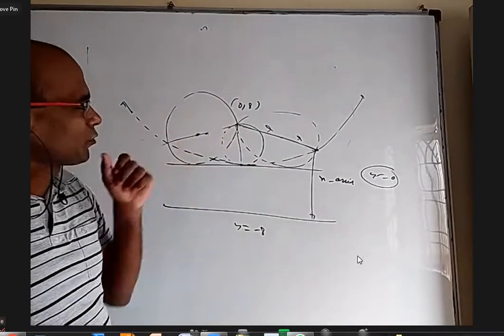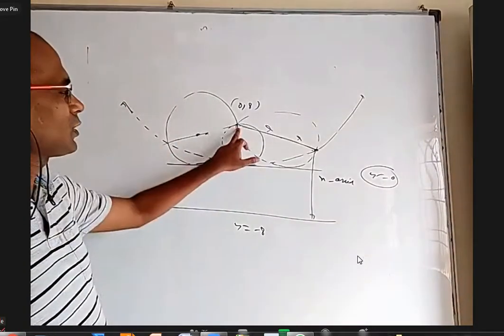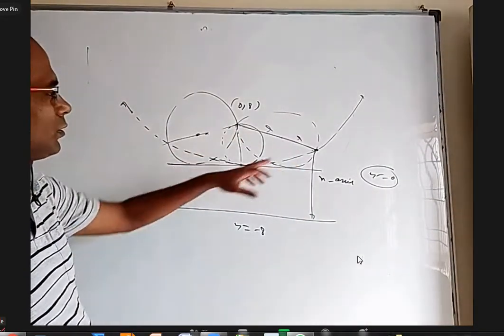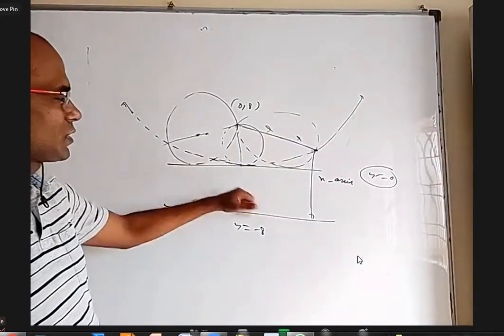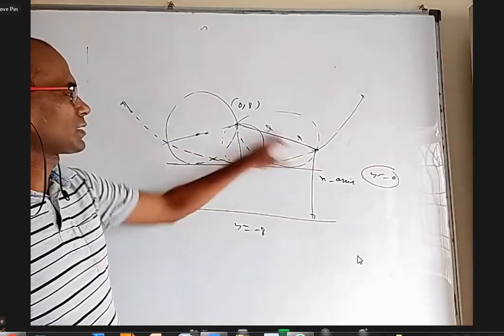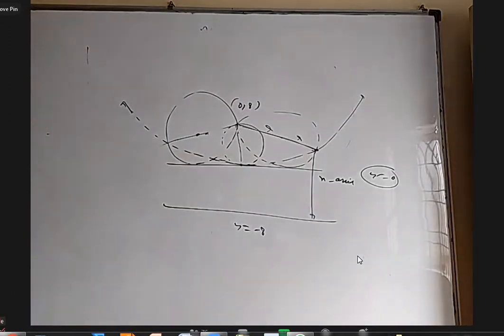I don't think this will be the focus then. Because if this is the focus, you should be able to find a line for which this length and this length are equal. This is that.